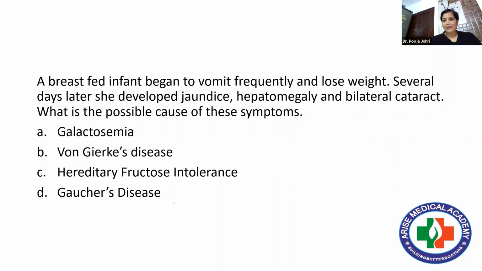A breastfed infant began to vomit frequently and lose weight. After a few days, she developed jaundice, hepatomegaly, and bilateral cataract. Now see, again in this question, there is a hidden code word. What is that? Jaundice and hepatomegaly are very common symptoms in all the disorders. Bilateral cataract is a characteristic feature of galactosemia. Very important. Oil drop cataract.